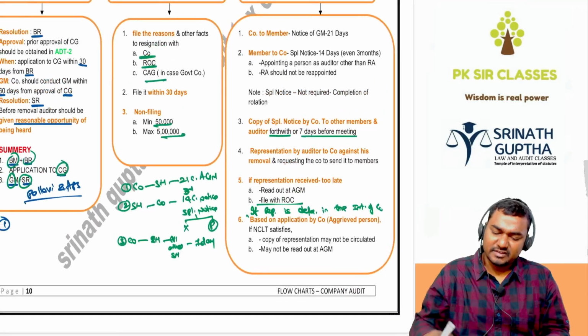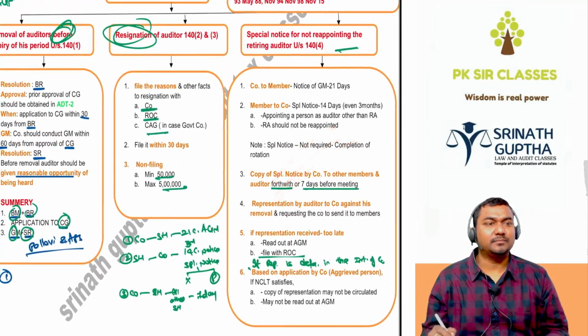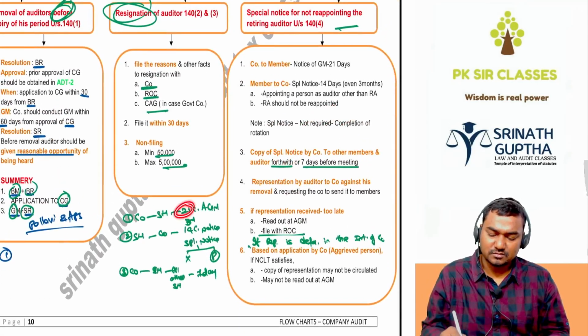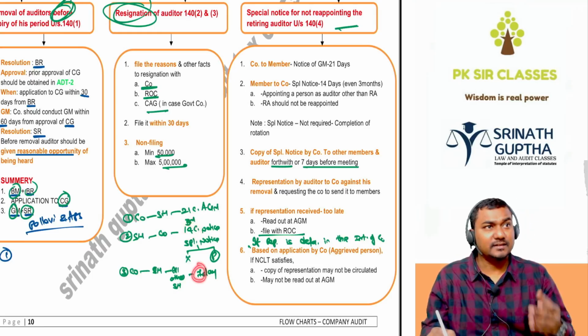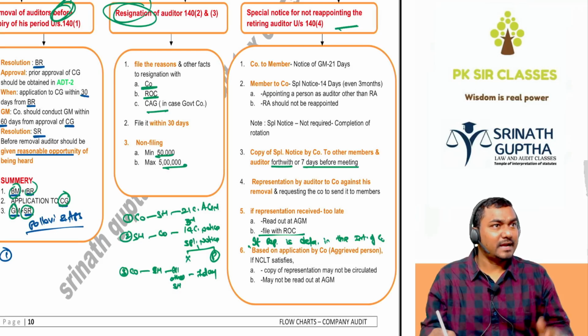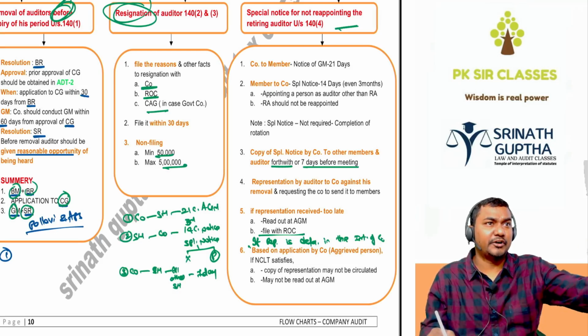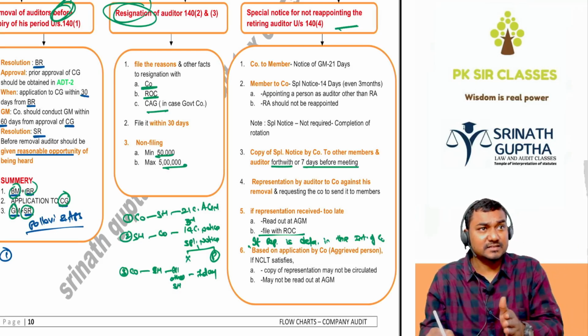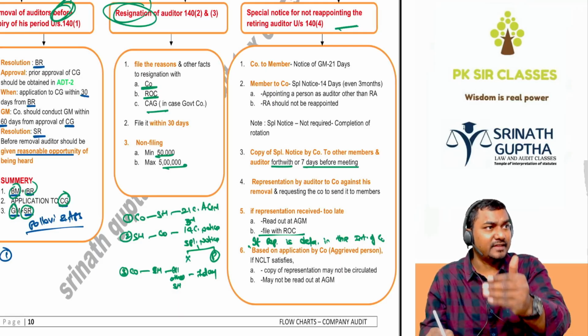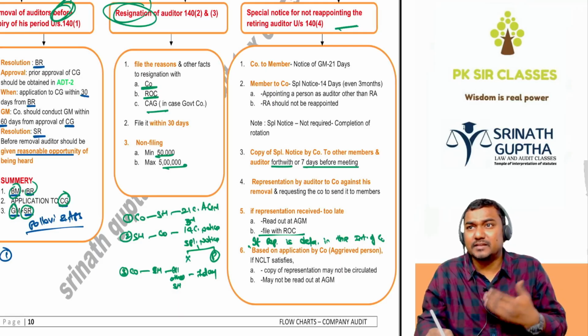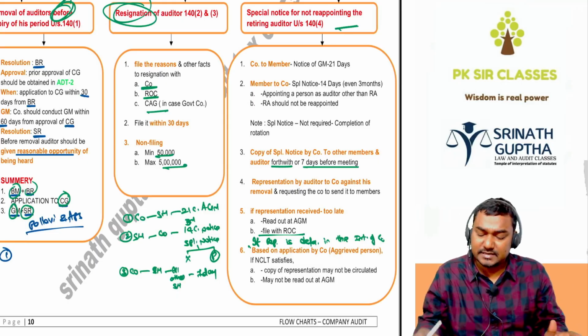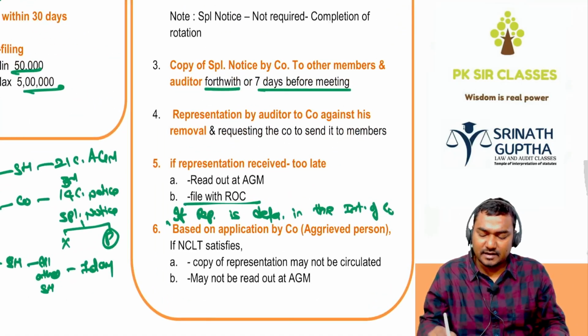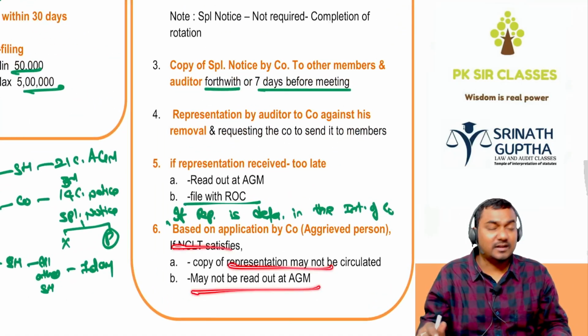Then this is very important, beta. Company to shareholders 21 days, shareholder to company 14 days, and company to other shareholders 7 days, are read in the AGM of the company. And we will send the same thing to the retiring auditor also. She will give a representation. She may request to circulate it to shareholders and read it in the general meeting. But if it is defamatory to the interest of the company, we may go to NCLT. If NCLT also is satisfied, we will not read the representation and we will not circulate it.